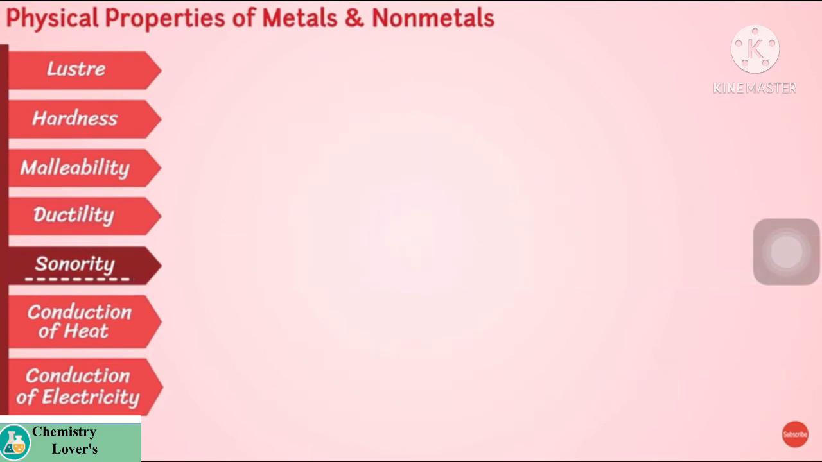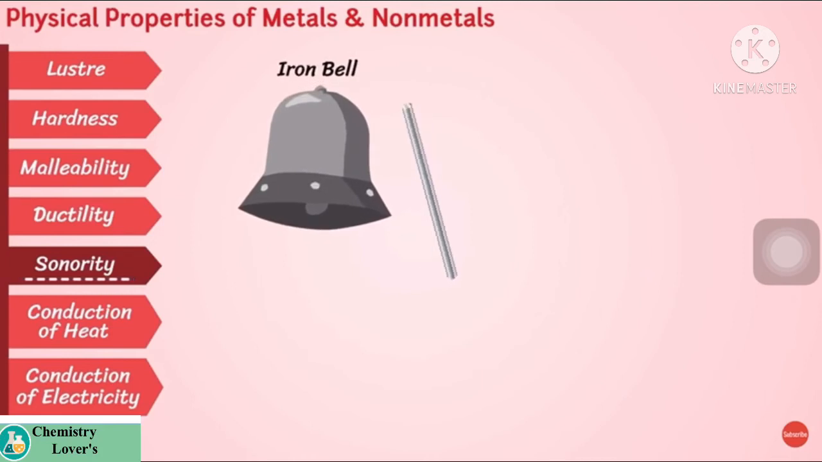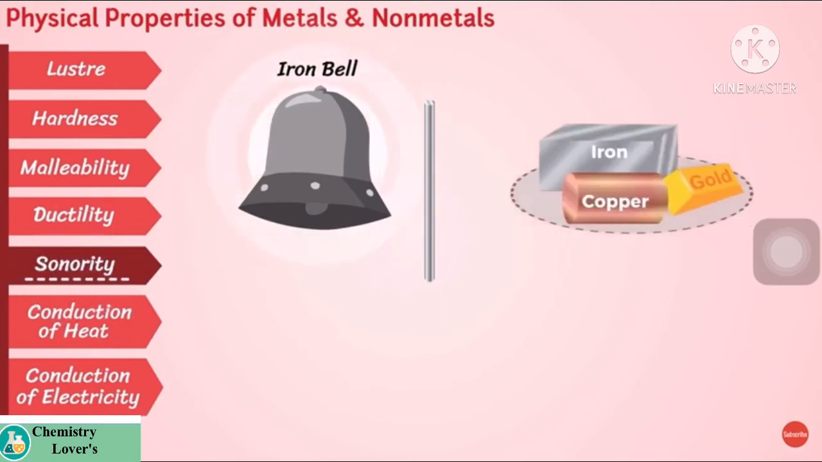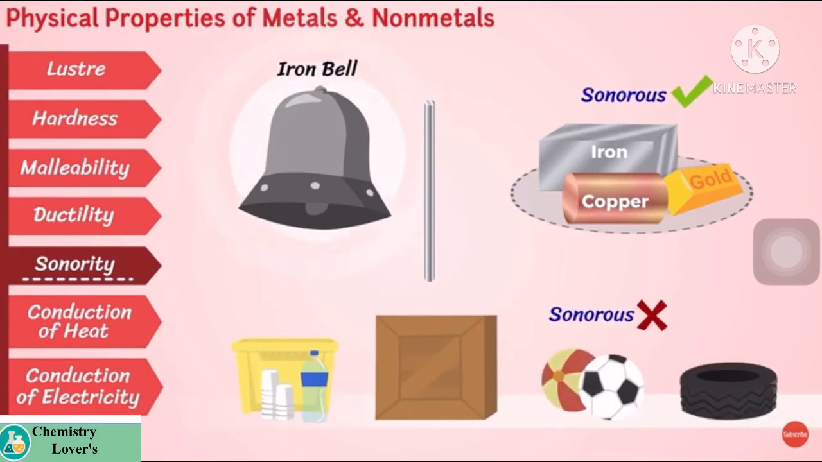Next property is sonority. Now what is sonority? It means the property of producing ringing sound. When a substance is struck with another hard substance, there is production of sound. This is called sonority. So metals are sonorous in nature, but non-metals are non-sonorous.